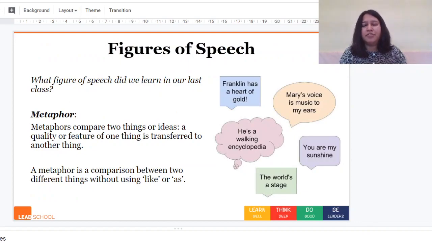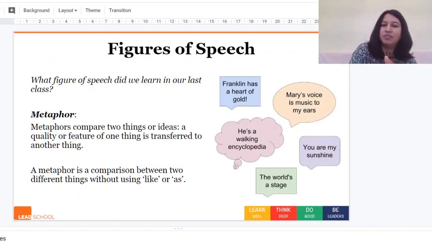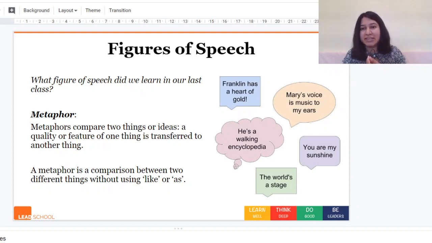So do you remember what figure of speech we learned in our last class? We learned about irony, and it's something that we talked about in today's class as well. So that's a figure of speech we learned about. Today we'll be discussing metaphor. So metaphors compare two things or ideas. A quality or feature of one thing is transferred to another thing.